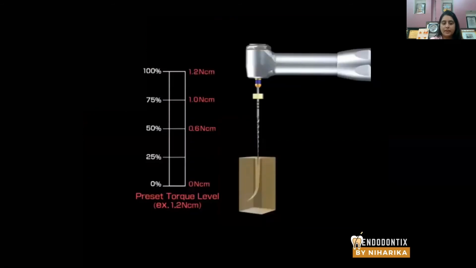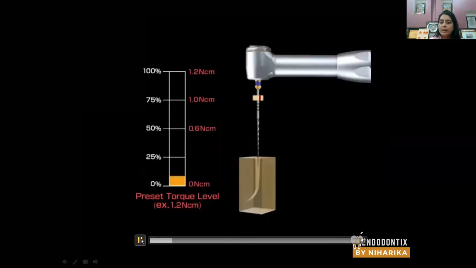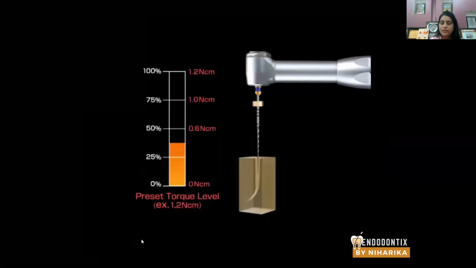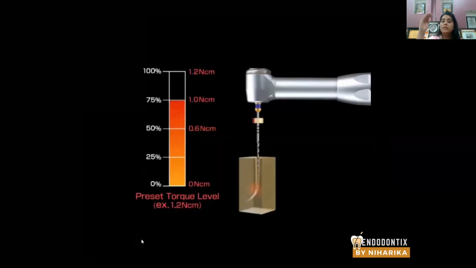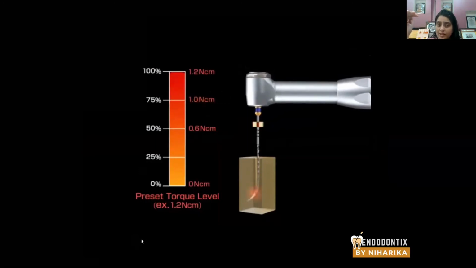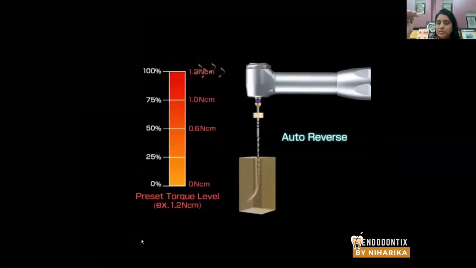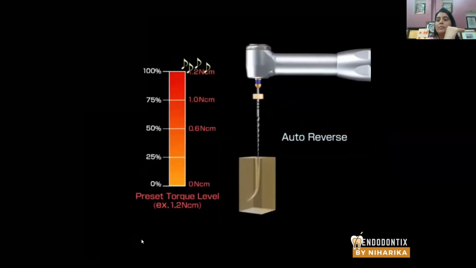Now look at this diagram. The file moves inside the canal. Look at this. It has reached 0.6 Newton per centimeter. The endomotor generates a torque of 1 Newton per centimeter. Then the endomotor senses the torque at 1.2 Newton per centimeter. This is the torque limit set, and this limit is below the elastic limit of the file.